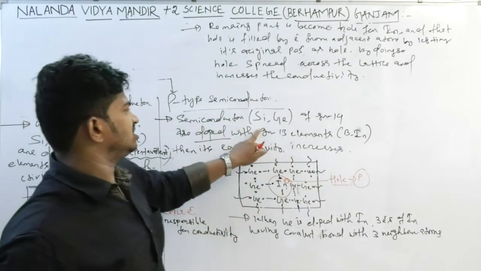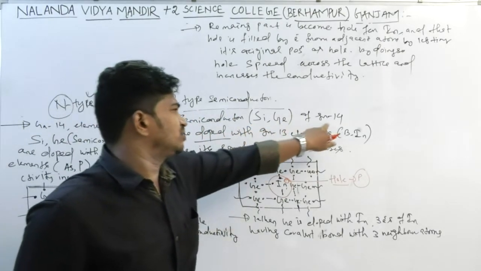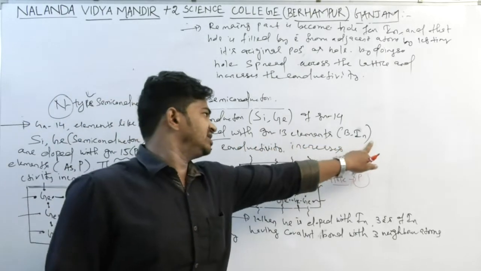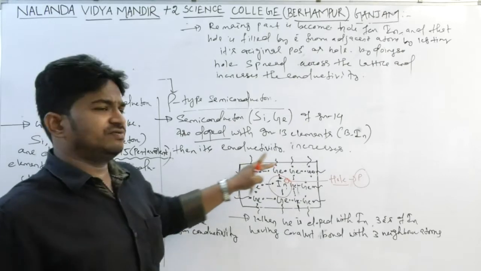A p-type semiconductor means that when a semiconductor like silicon or germanium of group 14 is doped with group 13 elements, that is boron and indium, its conductivity increases.